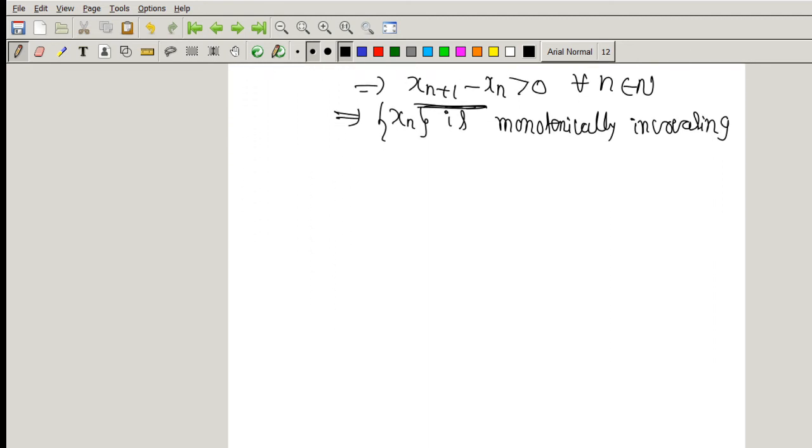Now we have to check for bounded above. To prove bounded above also, I am using a mathematical induction proof. Given x1 is 1, which is always less than 2, so the first term is less than 2.